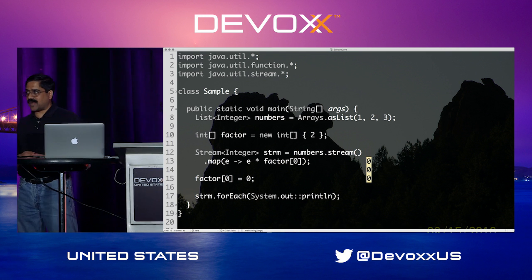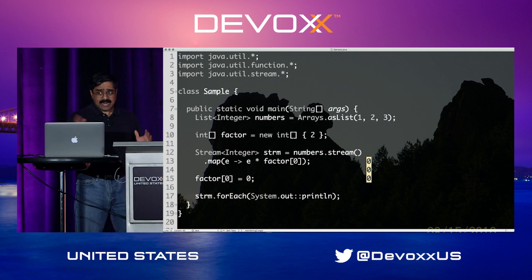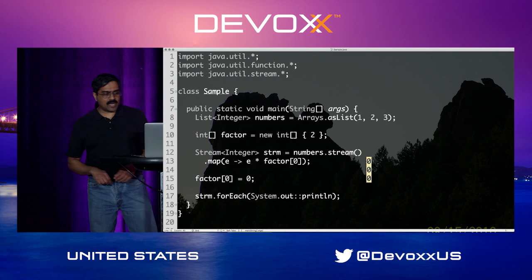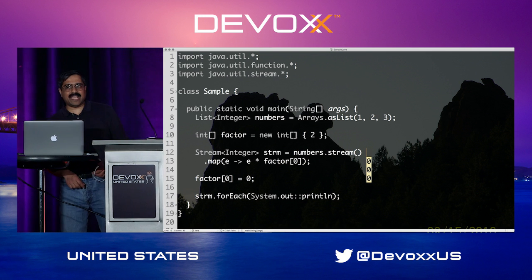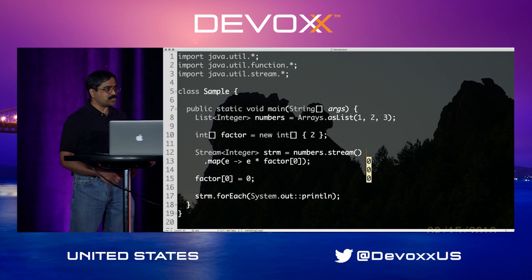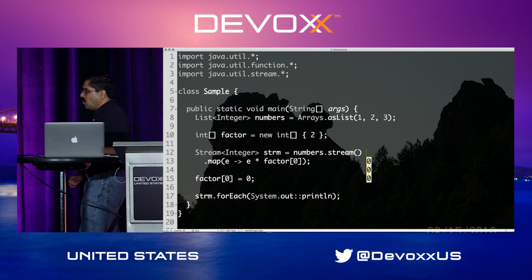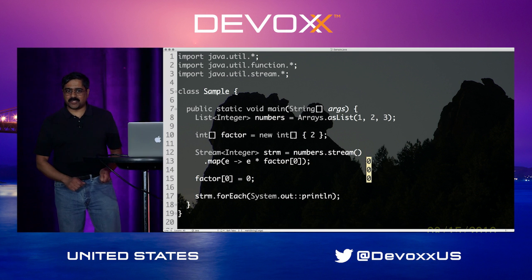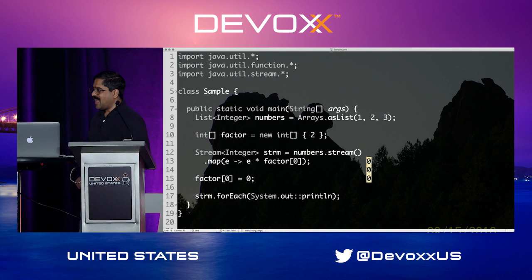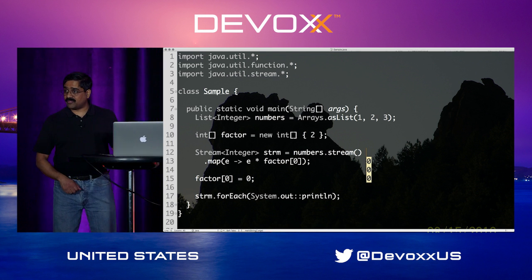But this also illustrates the point about lazy evaluation. So let's talk about lazy evaluation. I've got an entire talk on lazy evaluation tomorrow, but I'll merely scratch the surface right now. Notice that on line 13, we had a lambda expression. That lambda expression did not execute as you walked over line 13 during execution. Instead, it waits until you come to line 17, and that's when line 13 is executing. That is lazy evaluation or deferred execution.